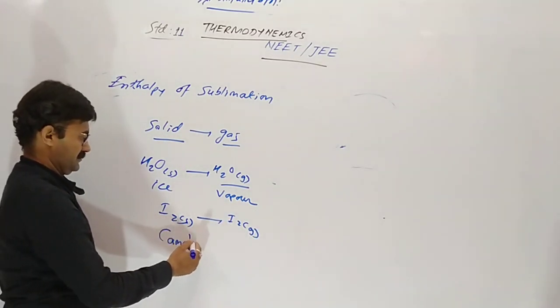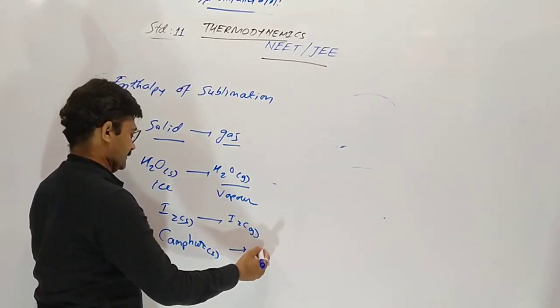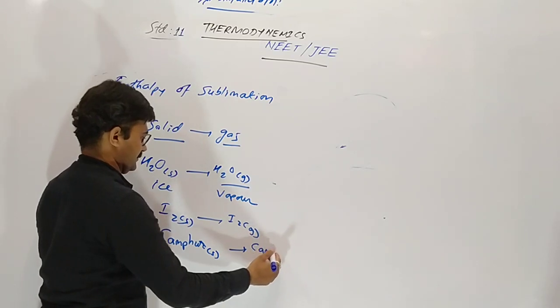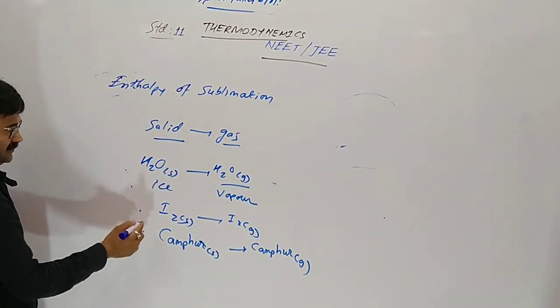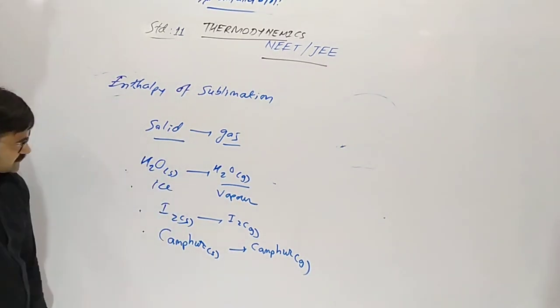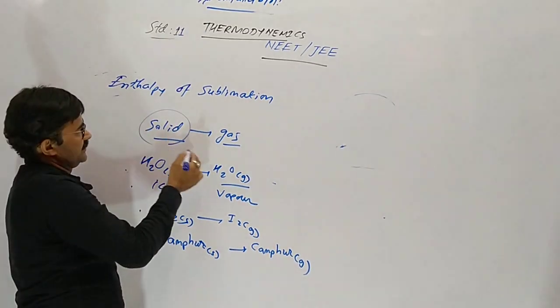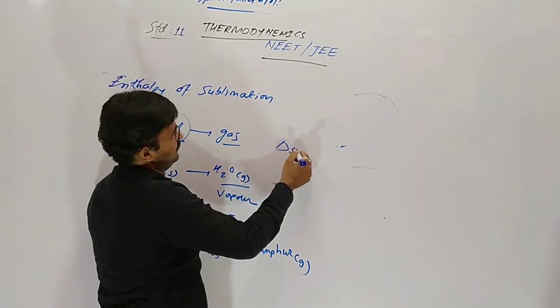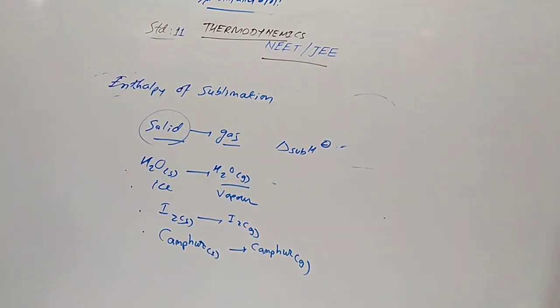Camphor also directly converts into gas. Iodine, camphor. The heat absorbed when a solid directly converts into gas is called the sublimation enthalpy, at the same temperature, remember.